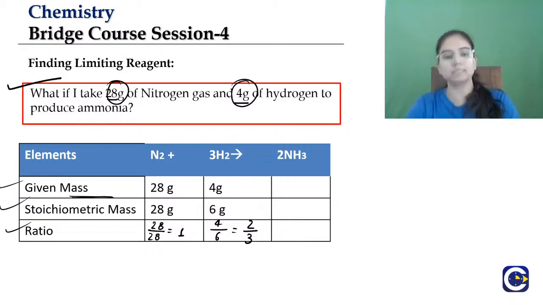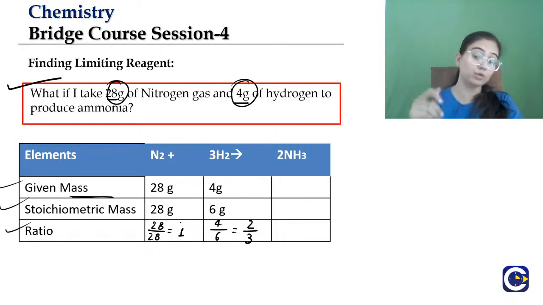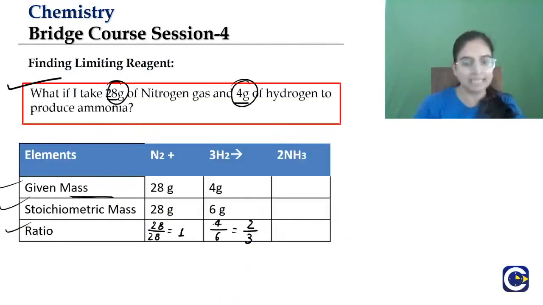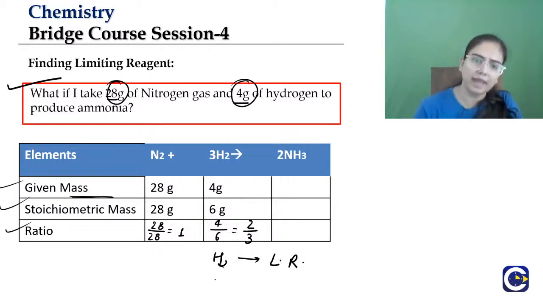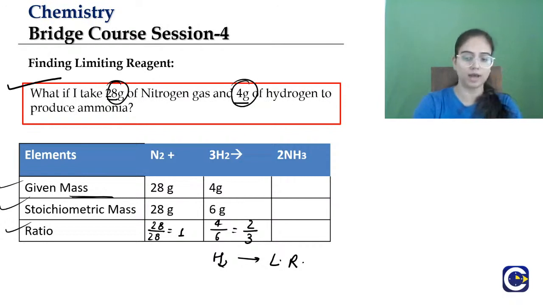Yes, Jay, absolutely right. Since 2 by 3 is lesser, and what did we learn about how to find the limiting reagent? The reactant for which the ratio of given amount to stoichiometric amount is least. So it is least for 2 by 3. So hydrogen is the limiting reagent and nitrogen is the excess reagent here. Okay, very good. Sana, Jay, Nandini, Shri, everybody, you all are right.